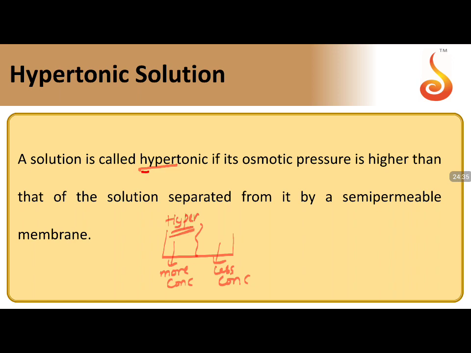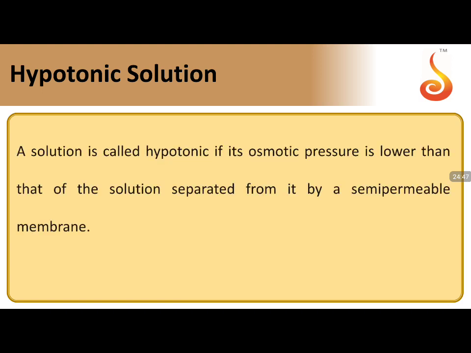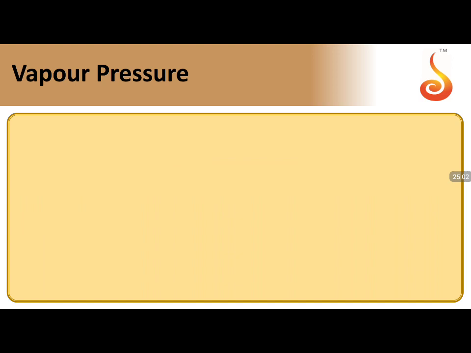Hyper is taken as high concentration. If the osmotic pressure is higher than that of the solution separated by a semi-permeable membrane, then that solution is called hypertonic. If the reverse happens, with lower concentration or lower osmotic pressure, then they are called hypotonic solutions. So hypertonic and hypotonic solutions are defined in regard to the concentrations of the two solutions.